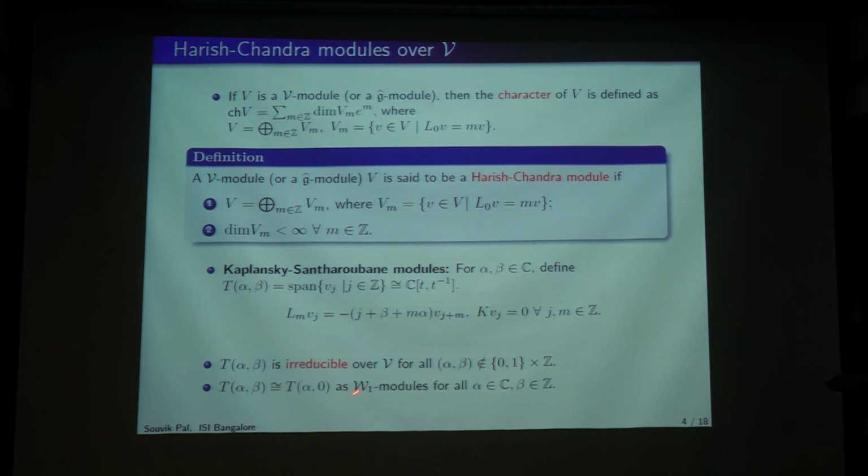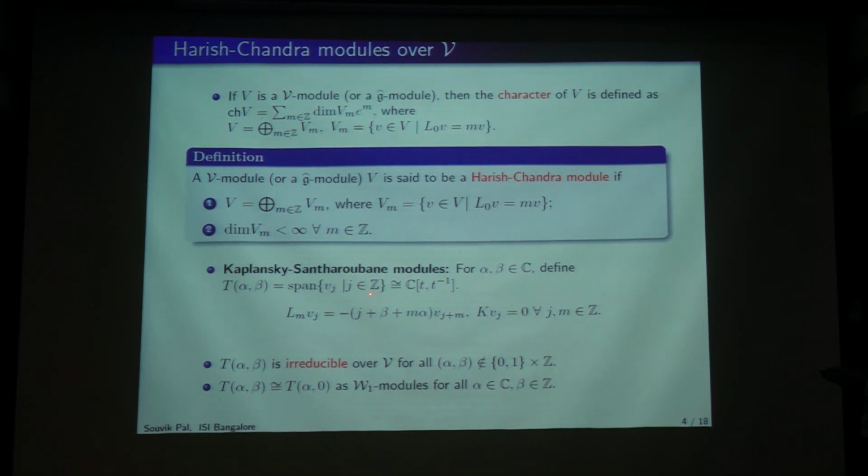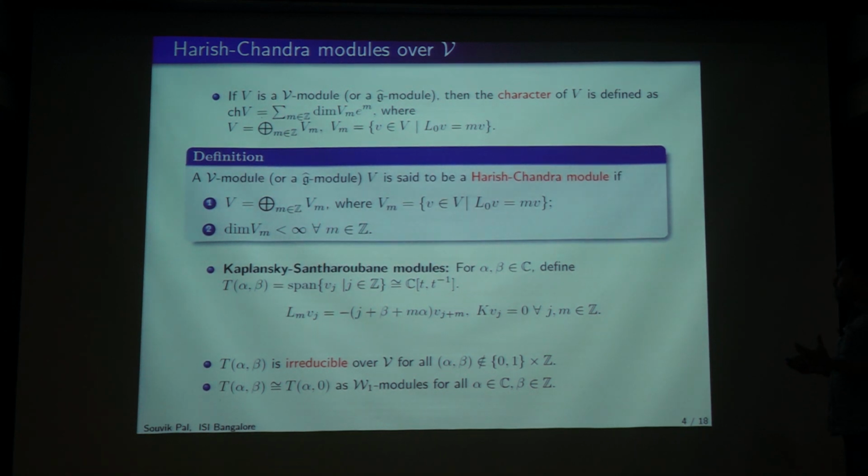And also we have this isomorphism T alpha beta and T alpha 0. So, another important thing to note about these modules is, if you look at the dimensions of the eigenspaces of these modules, they are one dimensional. So they are what we call uniformly bounded modules, or this type of modules came up in the talks in the morning also. These are multiplicity 1, maximum multiplicity is 1 here.